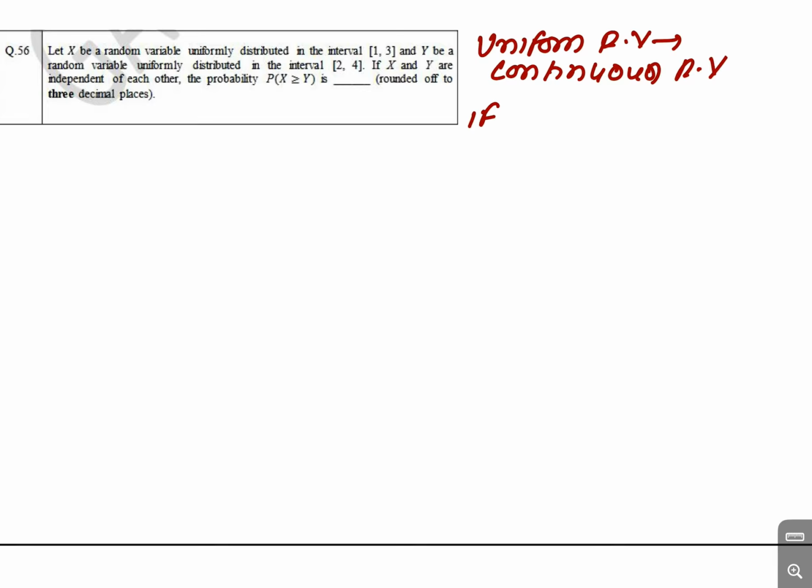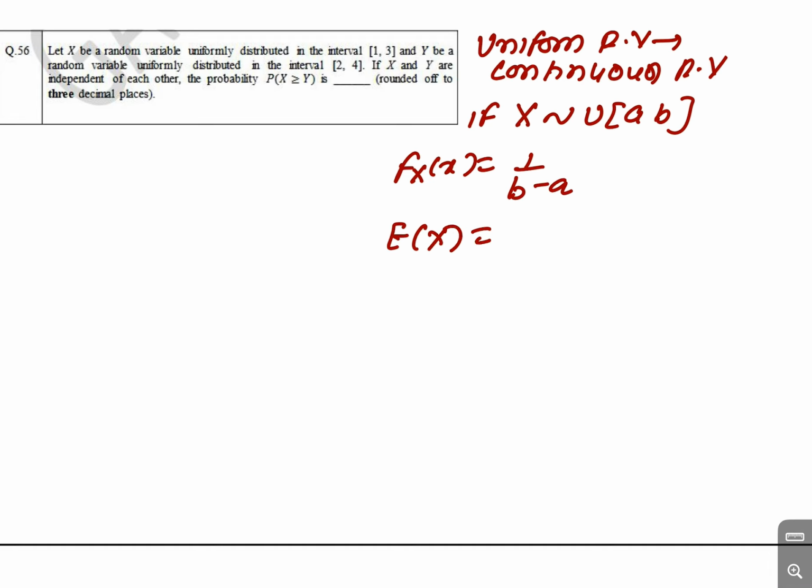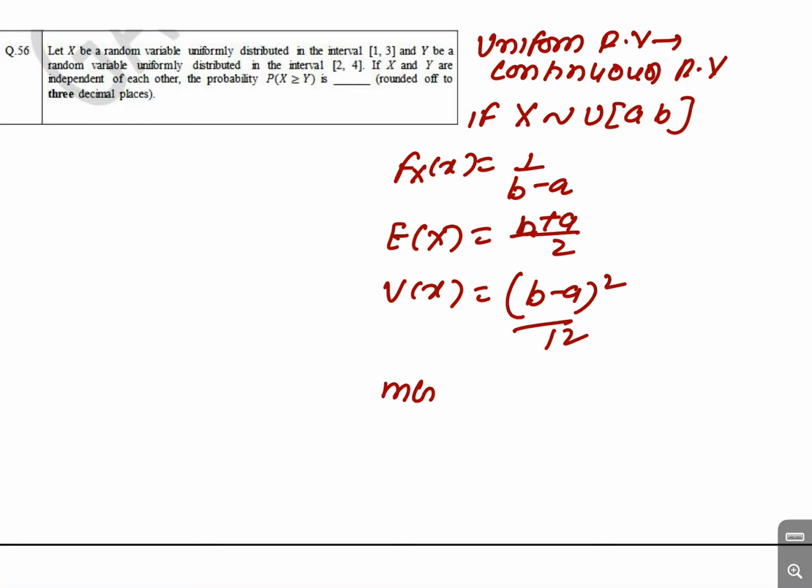If x follows uniform(a, b), then its pdf f(x) is 1 upon b minus a, the expectation of x is (b plus a) by 2, the variance of x is (b minus a) whole square by 12, and the moment generating function is (e to the power tb minus e to the power ta) by t(b minus a).